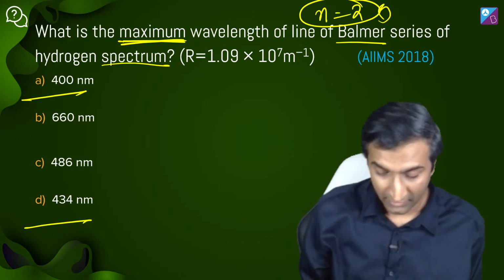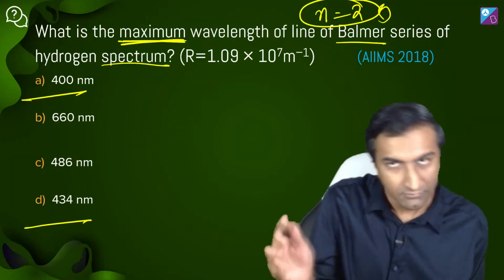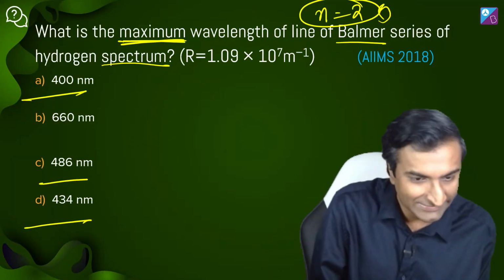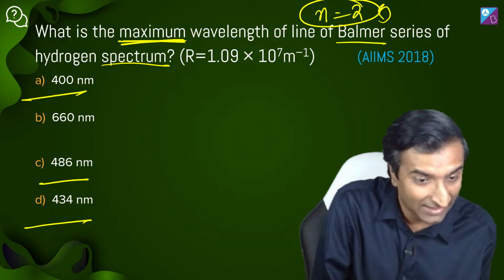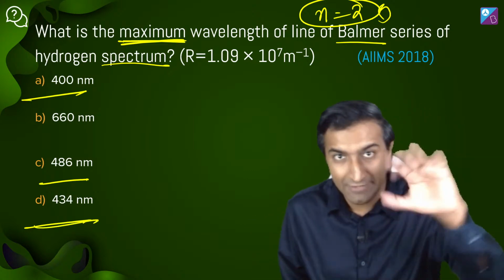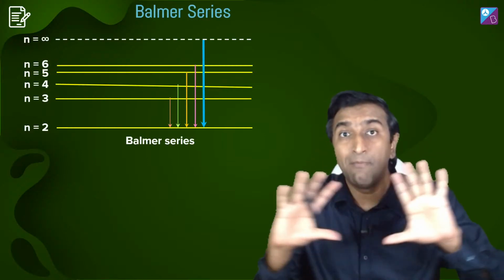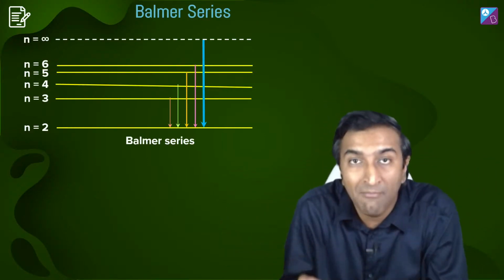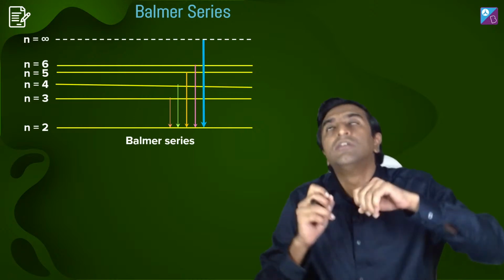Let me give you a small hint, since there's some divergence on this. Some of you are saying C. Abhinandan is saying C. Radha is saying A again. Shalini is saying D. Okay, that's great. But let me give you some food for thought. Now, maximum wavelength means minimum energy.